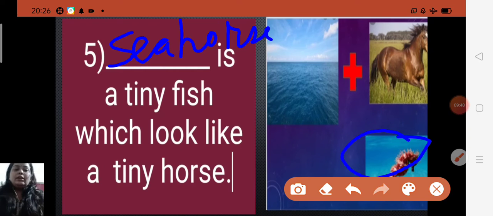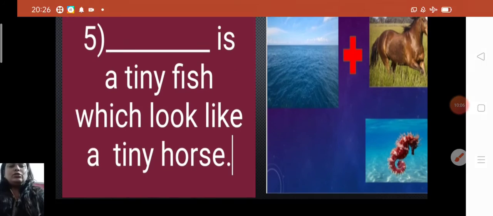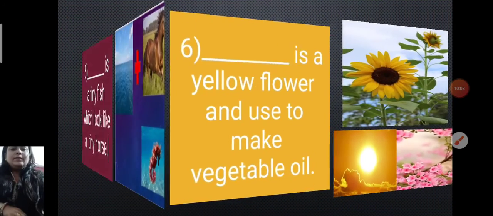Its head looks like a tiny horse, and this is also formed by two words, sea plus horse. Sea is a water body, and horse is an animal's name, but whenever you add them together, it makes a new word, that is, what? Seahorse. And seahorse is a tiny fish which looks like a tiny horse. Understood? Now move to the next.